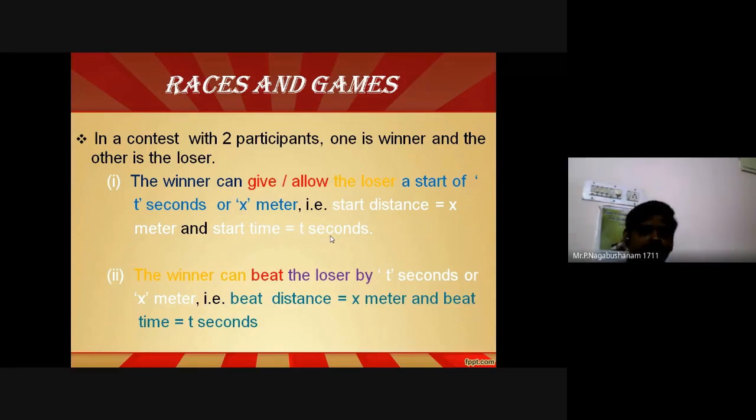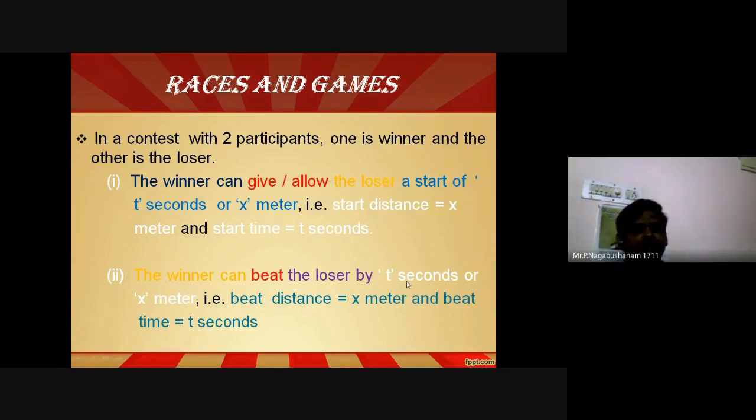That is one case. In the second case, the winner can beat the loser. How much time gap? The winner can beat the loser by t seconds. Also, the game may take 1 hour 50 seconds, like that. The winner is going to beat the loser in 10 seconds or 20 seconds or 3 seconds. That means the winner can beat the loser by 3 seconds.